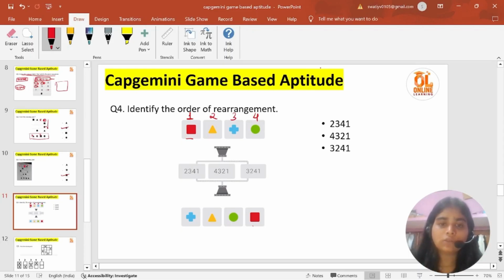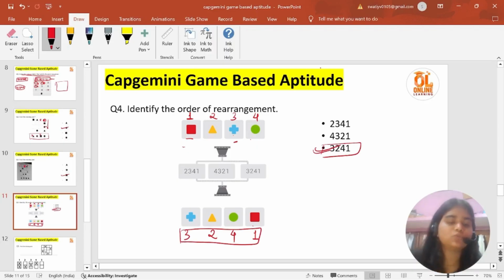So now see where these shapes are coming. Okay, just mark according to their number. I can see plus is here, so I'll write 3 over here, because this was at the third place. Triangle is at the same place, so I'll write 2. Circle is at fourth place, I'll write 4, and our square is at first place, so I'll write 1. So can you find any matching? Yes, this is your answer. Let's move towards our next question.